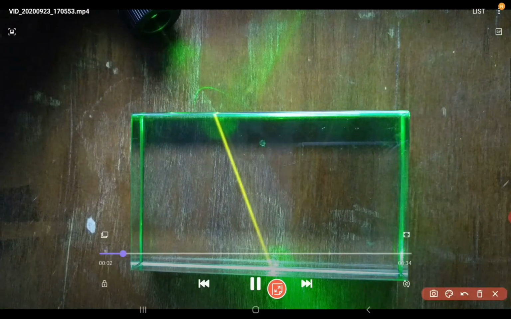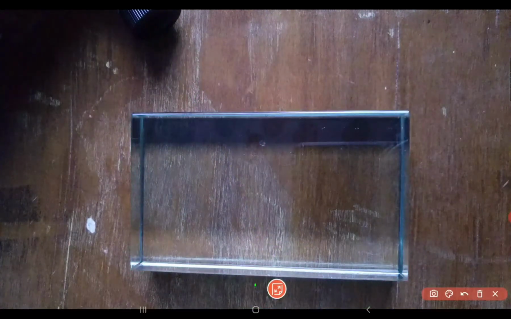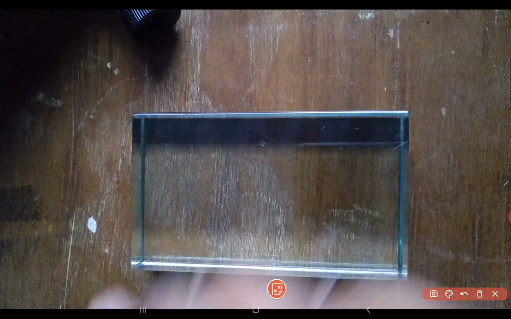So as you can see, when the light ray is traveling, it is bending towards the normal.